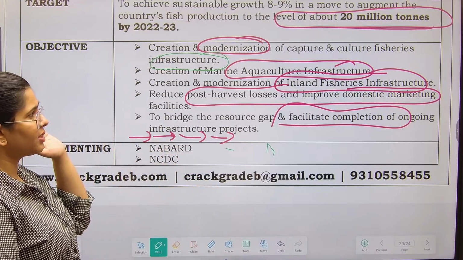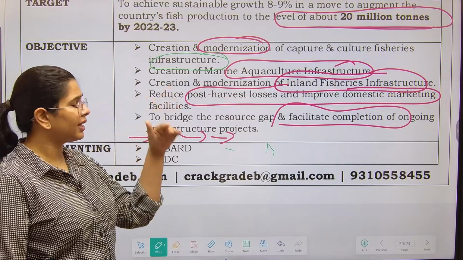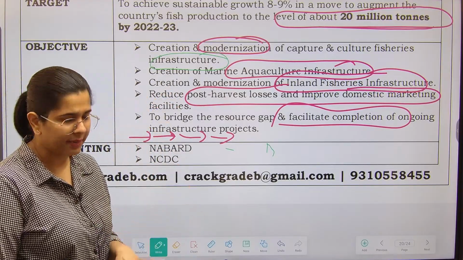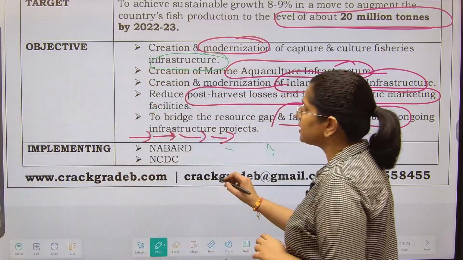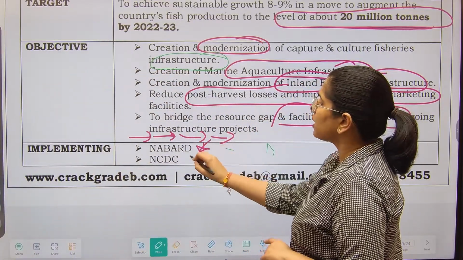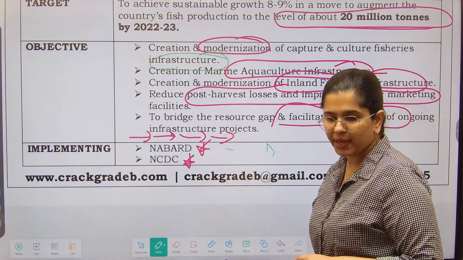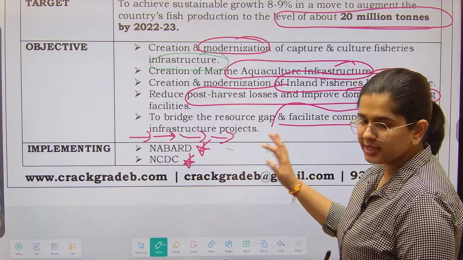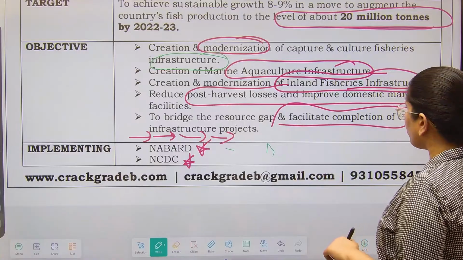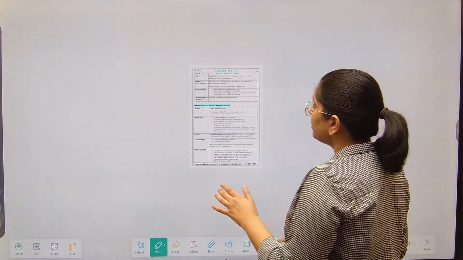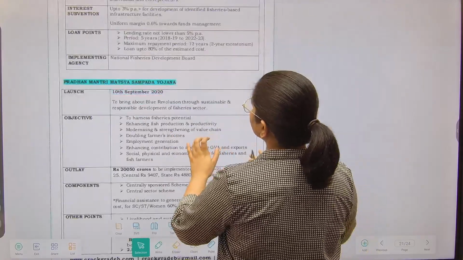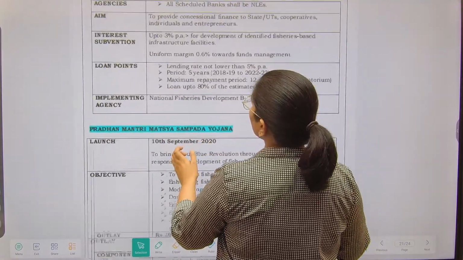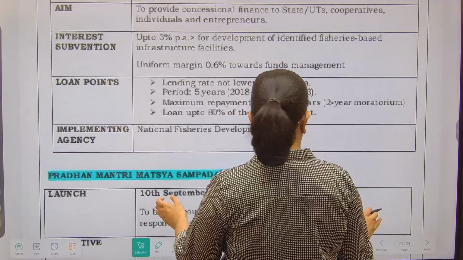So there is no need for focusing on the objectives of the missions separately, objectives of the funds separately. Implementing agencies is what is required. So NABARD as well as the National Cooperatives Development Corporation, this is important. This you need to remember, that who all are the implementing agencies under this. Scheduled banks will also be part of it.